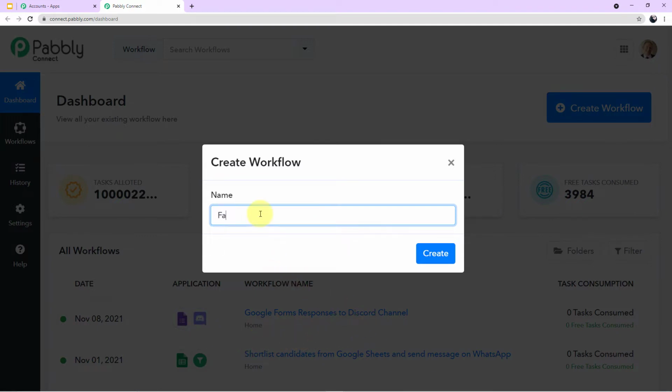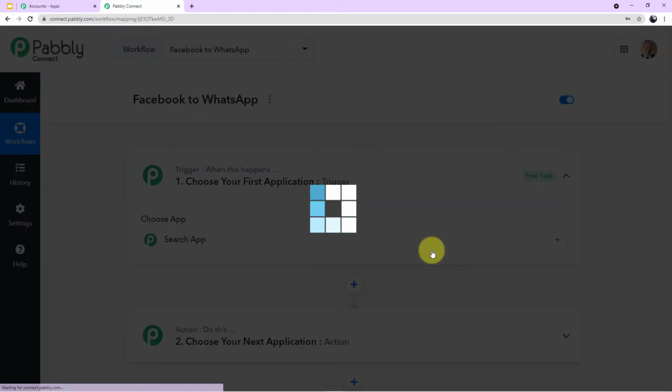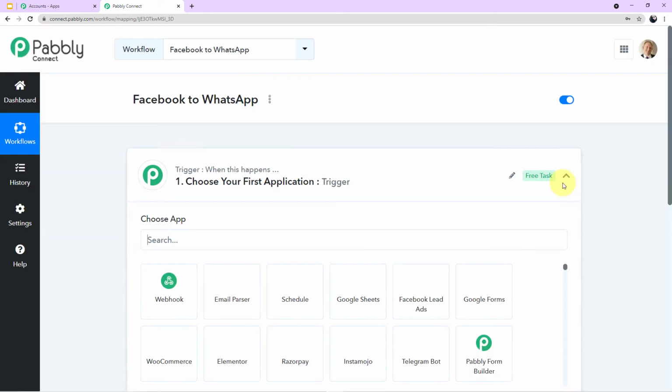Let's say I'll name my workflow as Facebook to, let me correct the spelling please, WhatsApp. I've given my workflow the names of the 2 applications which I'll be integrating today. You can name your workflow accordingly. Now I'll click on create, and we have entered the workflow.